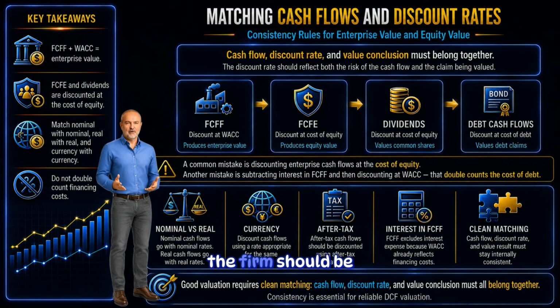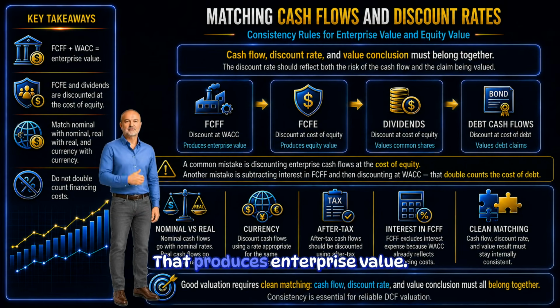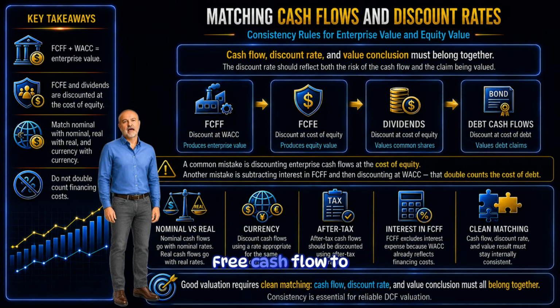Free cash flow to the firm should be discounted at the weighted average cost of capital. That produces enterprise value. Free cash flow to equity should be discounted at the cost of equity. That produces equity value. Dividends should also be discounted at the cost of equity when valuing common shares. Debt cash flows should be discounted using a cost of debt appropriate for comparable risk.